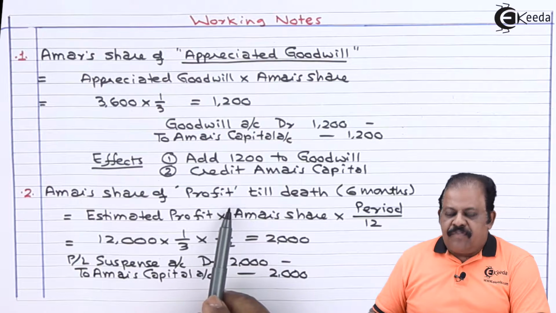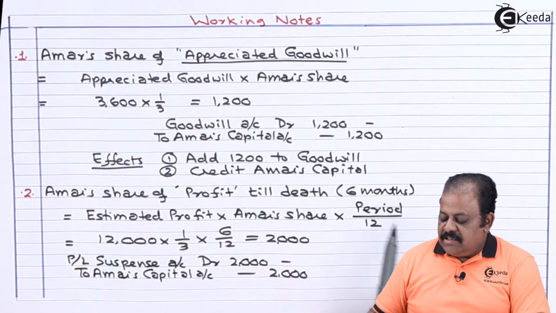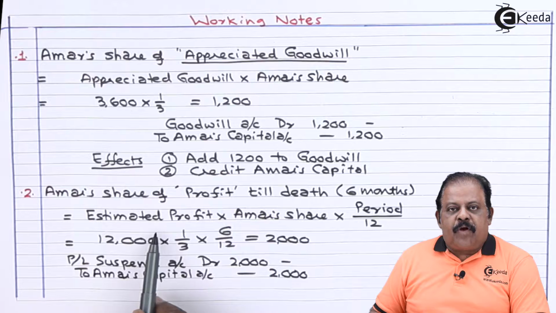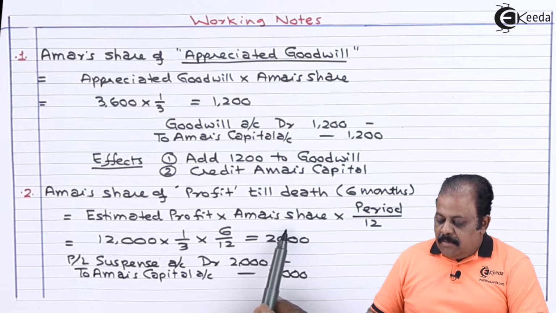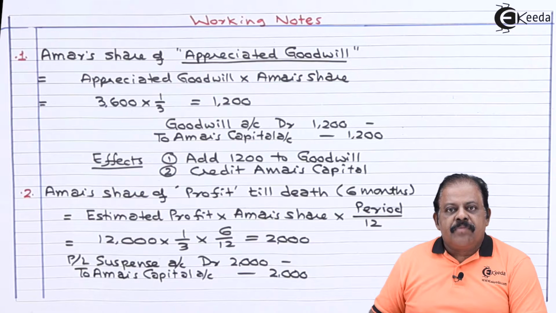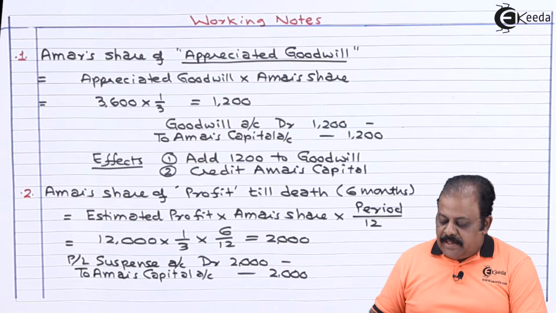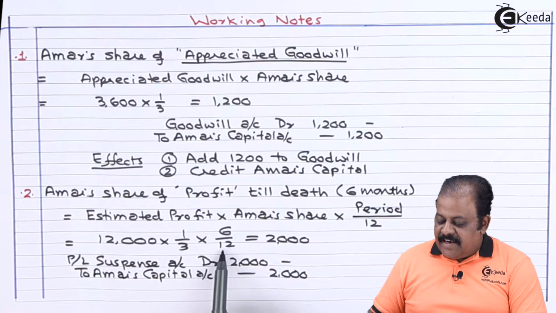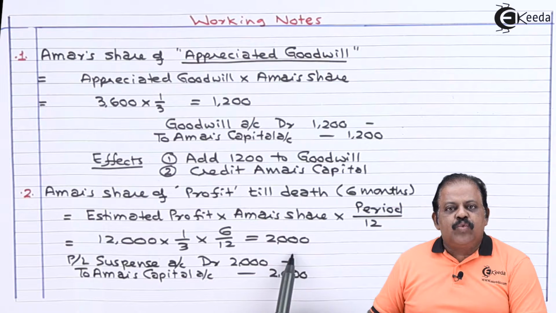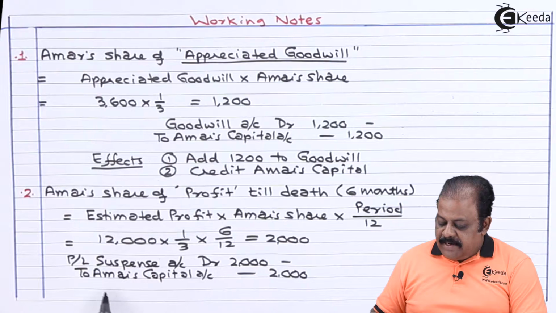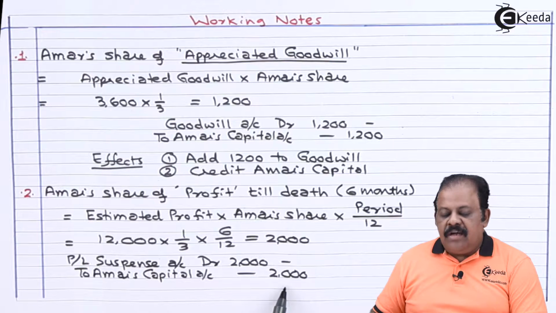Amar's share of profit till death, that is for 6 months. Estimated profit multiplied by Amar's share multiplied by period divided by 12. Estimated profit 12,000. Amar's share 1/3. Period divided by 12. 6 divided by 12. Amount is 2,000. Entry is profit and loss suspense account debit to Amar's capital account.